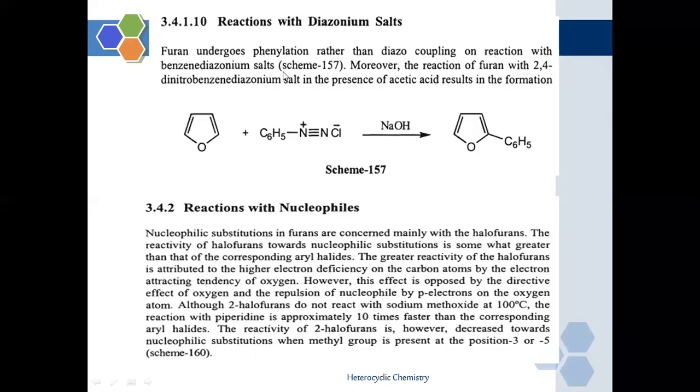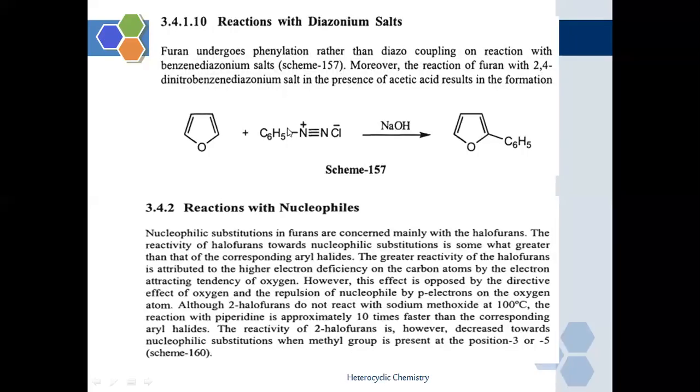It will not attack on the diazo functional group. It will go for phenylation, so the phenyl functional group will be added in the structure of the furan molecule.